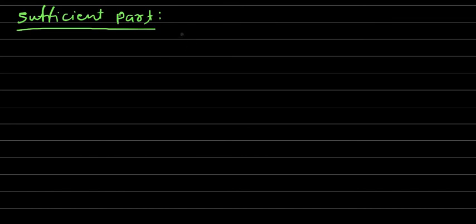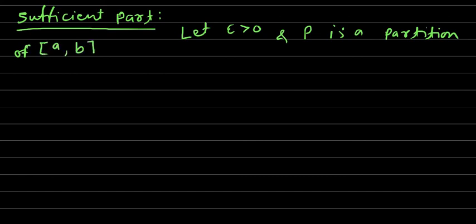So let epsilon greater than 0 be a given positive real number, and P is a partition of the closed interval a to b, such that for that partition P the upper sum minus lower sum, this difference, is less than epsilon. This we are supposing here.